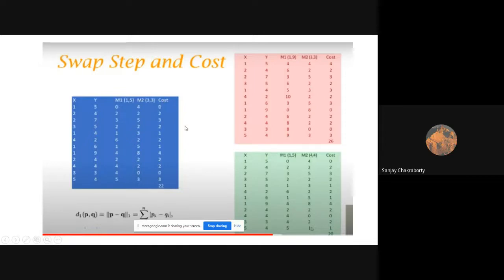It's done, this is the last slide. Try to understand this. This is a cost that we are going to calculate. In each and every case we will calculate a distance. Suppose these are the distances we have calculated from each and every point.